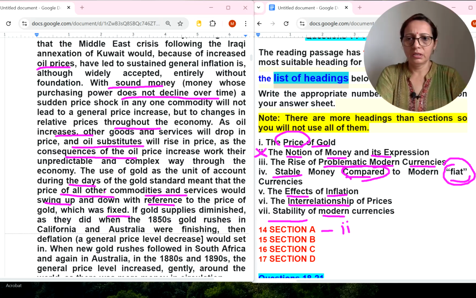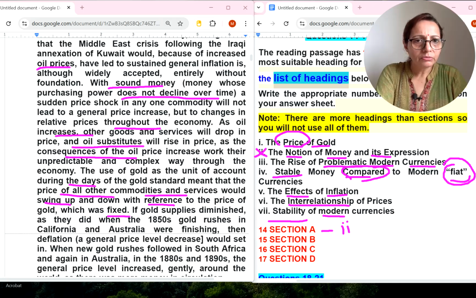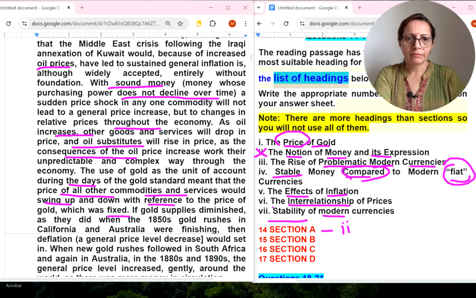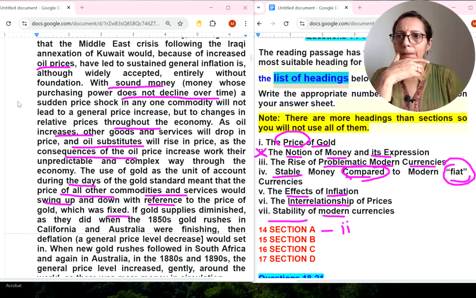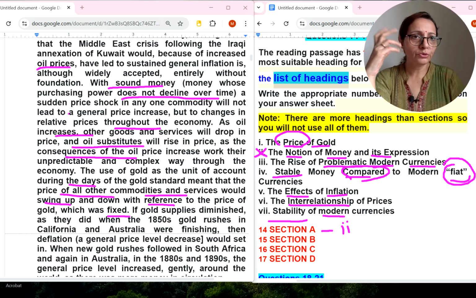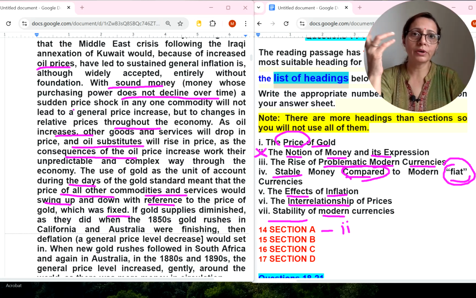Okay, so I can leave it. Notion of money, rise of effects of inflation, interrelationship of prices, either this or this. Seventh, stability of modern currency, it is not there. Let's leave it. I'm confused with this paragraph, that's why I'm leaving it.